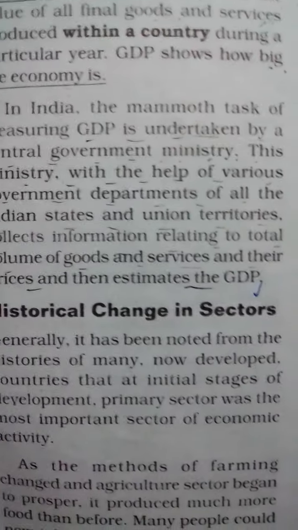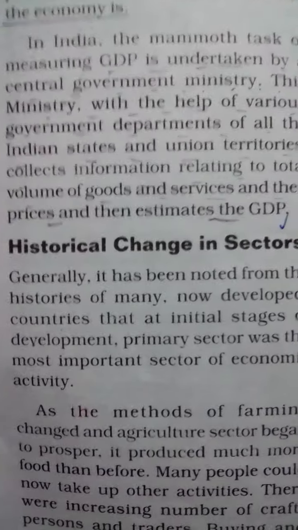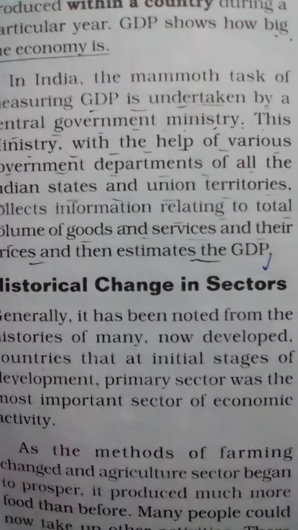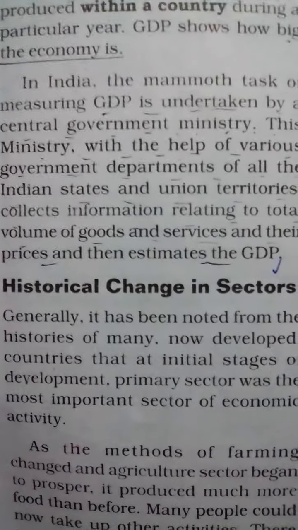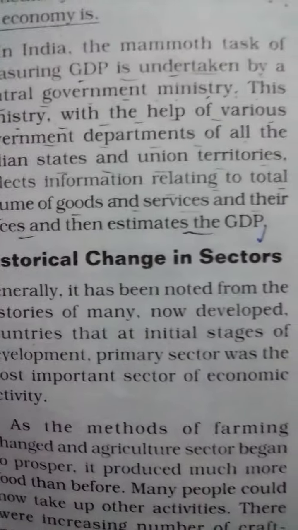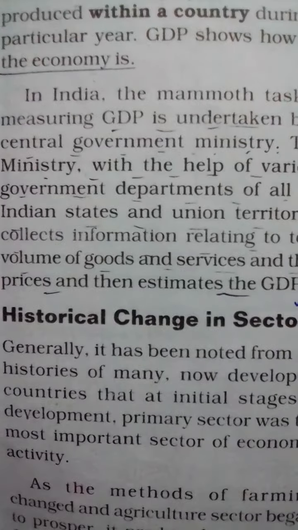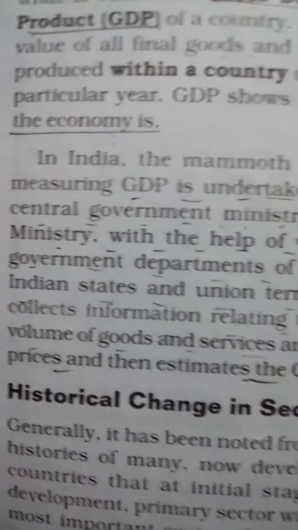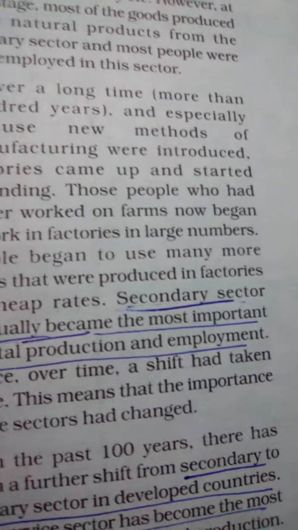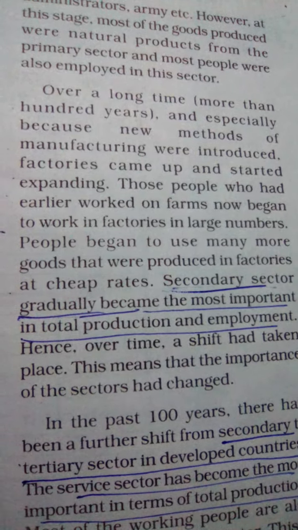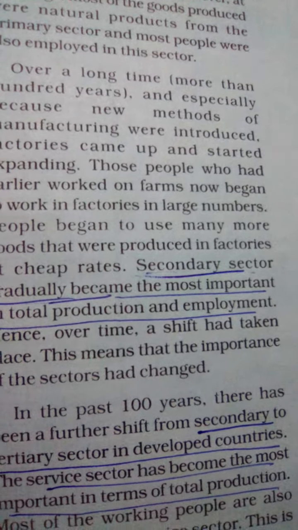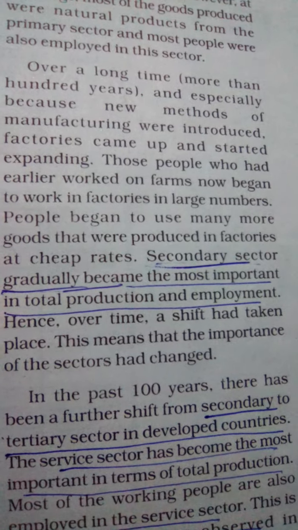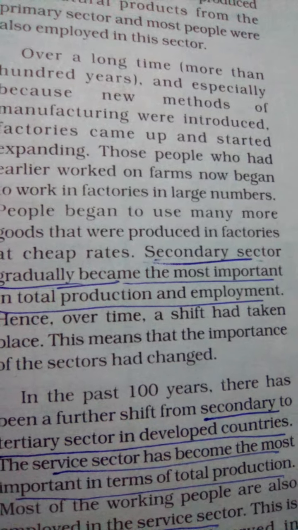And here there are historical changes in the sectors. If we see the history, in the past the primary sector, that is the agricultural sector, was much more important. But later, due to development, new methods of manufacturing were introduced, and the secondary sector gradually became the most important in total production and employment.